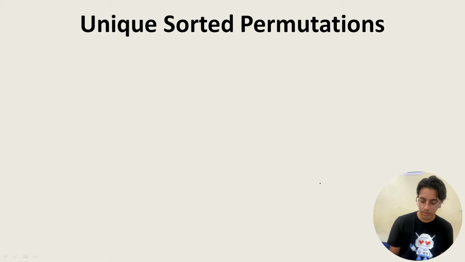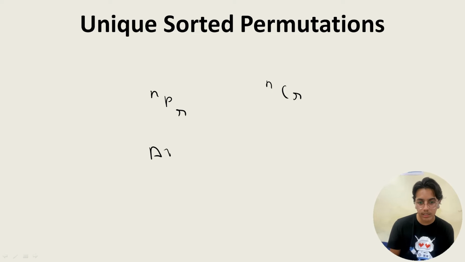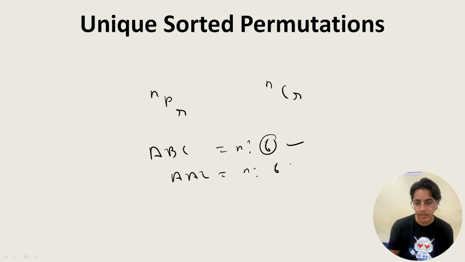Unique sorted permutations. NPR you might have studied, or NCR, we'll see the next question on this. You have to tell the number of sorted permutations. Supposedly ABC is given, so n factorial, 6, is the answer. Okay, AAL is given, so again n factorial, so we'll get 6 by 2 factorial. 6 by 2 factorial, that is 2, and then we'll get only 3 answers.